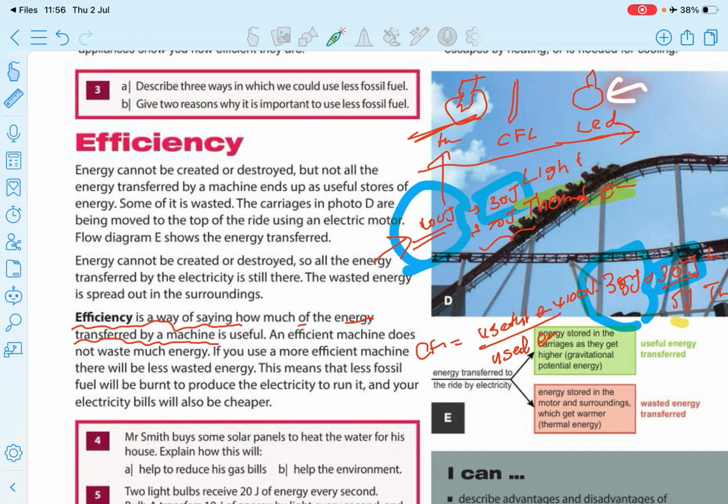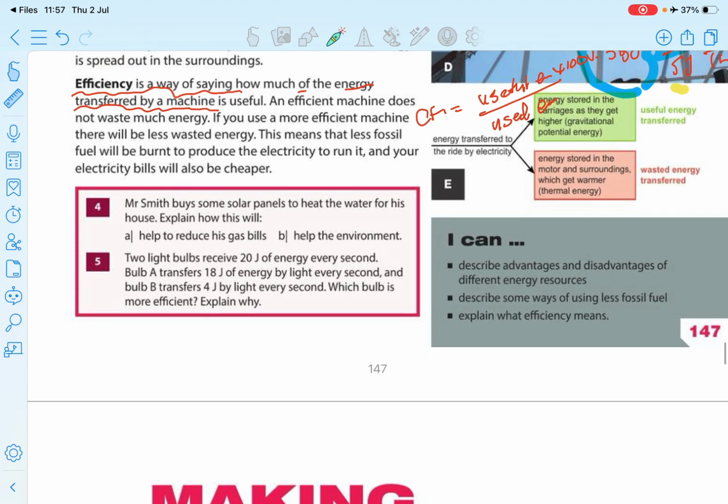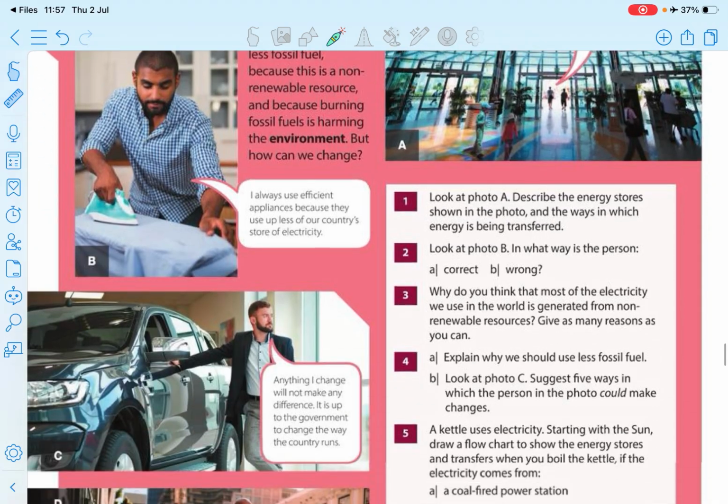But if you use this bulb, your power bill is very low. What is the reason? Because in both cases we got the same output, the same light, but in this one there is a lot of usage. That is the talk about efficiency and making changes.